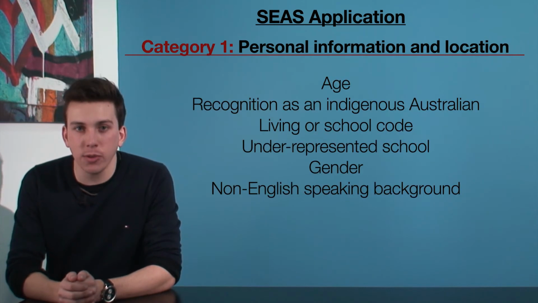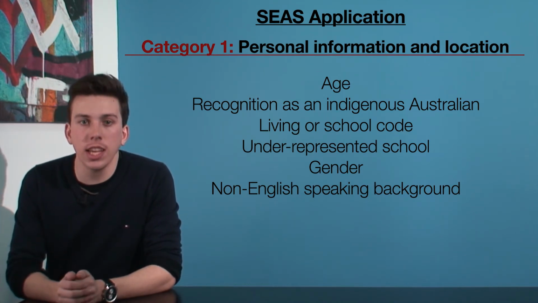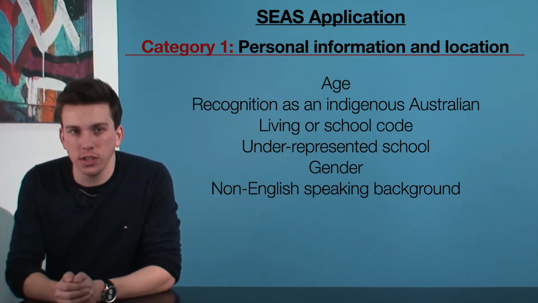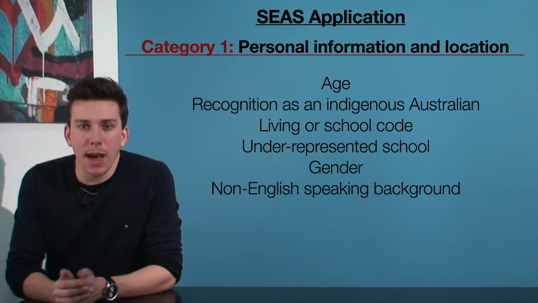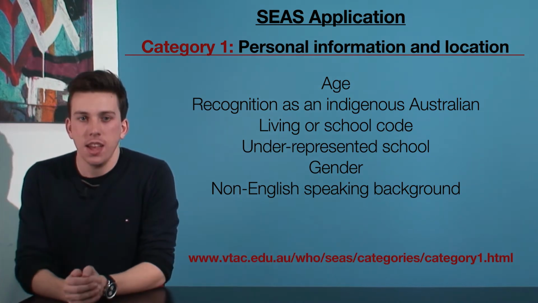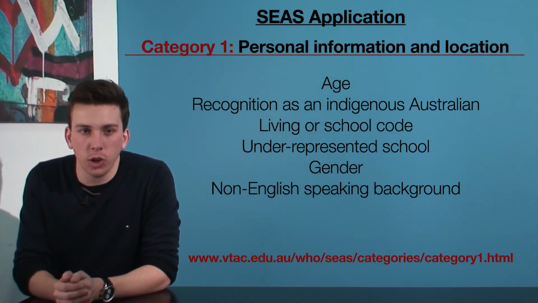Category 1 takes into consideration age, recognition as an Indigenous Australian, living or school code, underrepresented school, gender, and non-English speaking background. Each subcategory is considered differently by different institutions depending on the circumstances and the course you're applying for. For example, at ACU, applicants who are male and applying for courses in nursing, early childhood, or primary education are considered. Australian Academy of Design encourages applications from eligible females applying for all of its advanced diploma and degree courses. This applies to all institutions on each subcategory. You can see a full list of different subcategories in the link below.